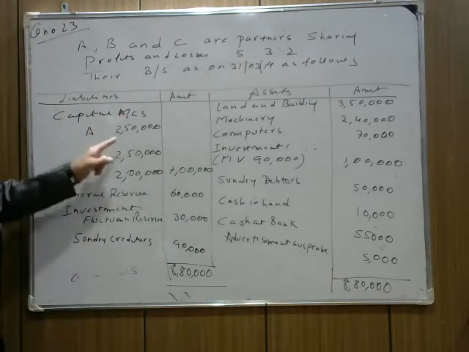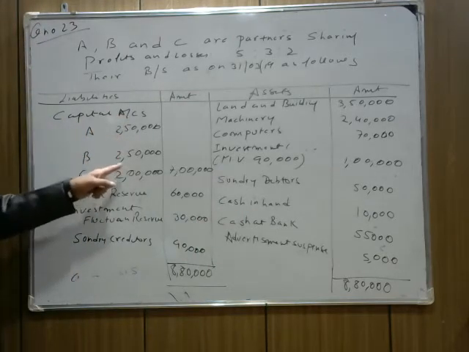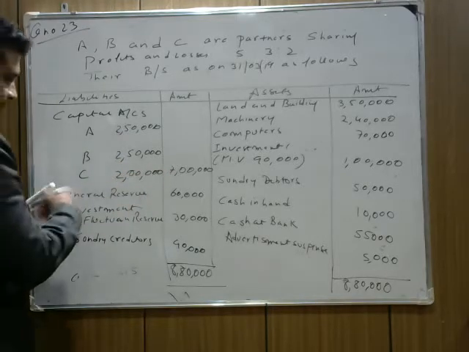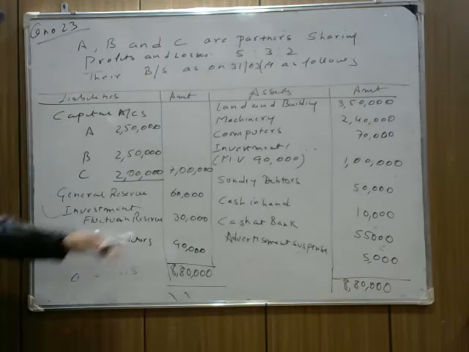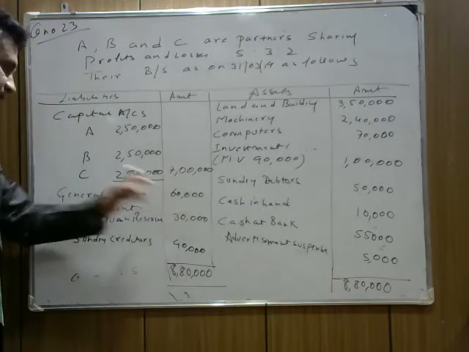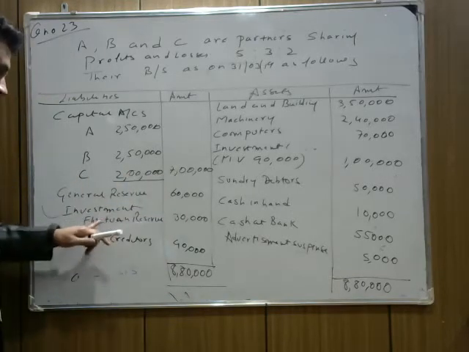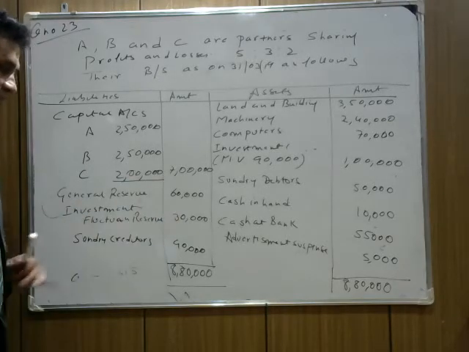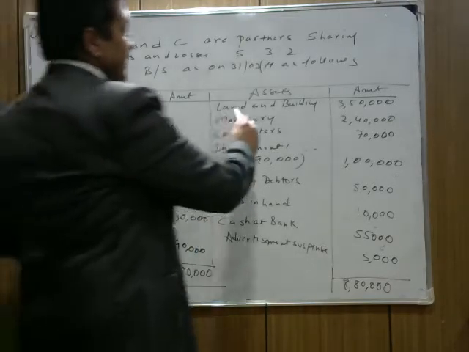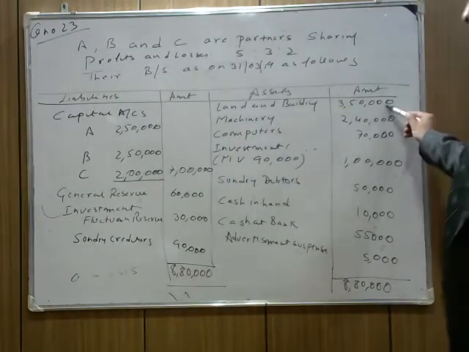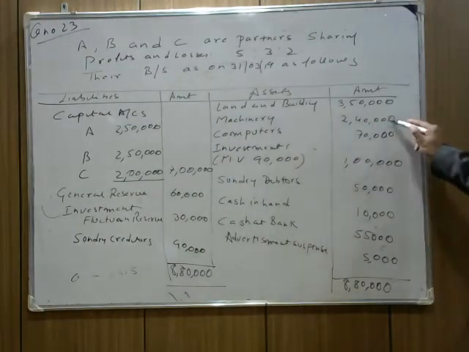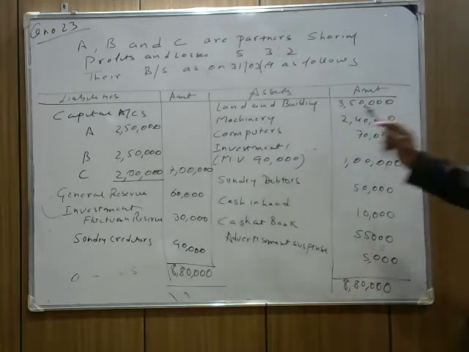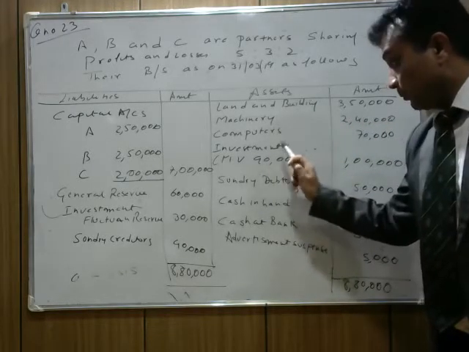Capital accounts: A 2,50,000, B 2,50,000, C 2 lakh, total 7 lakh. General reserve is given in the question, 60,000. Investment fluctuation reserve 30,000. Sundry creditors 90,000. Then on the assets side, land and building 3,50,000. Machinery is given at 2,40,000. Computers 70,000. Investment, here is an important point, investment.